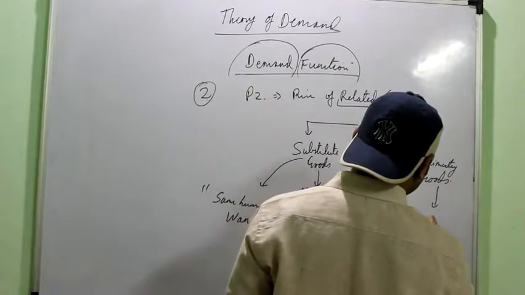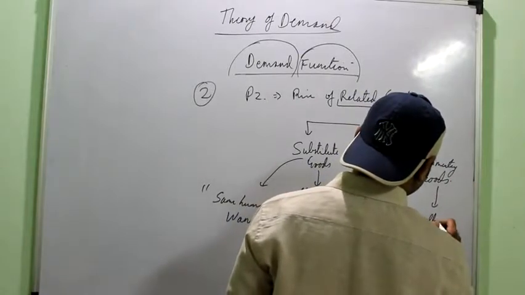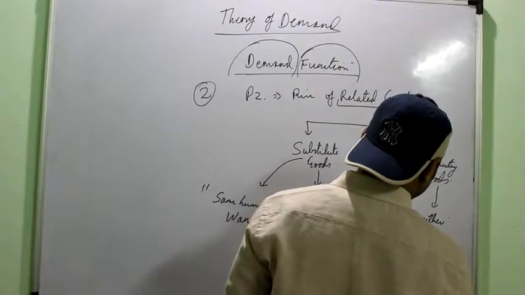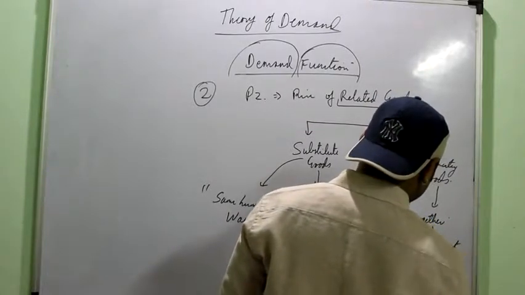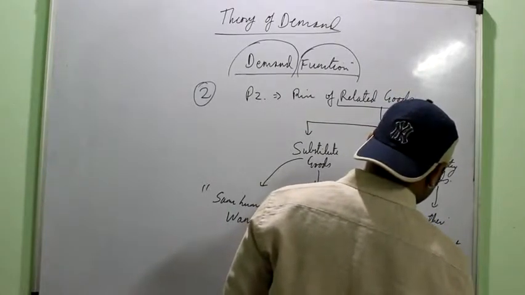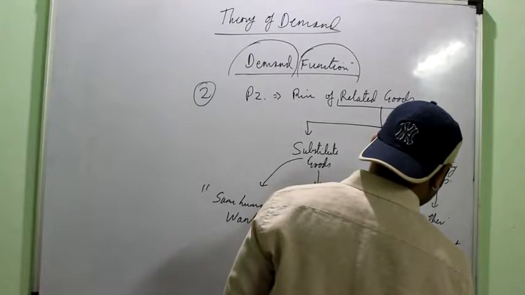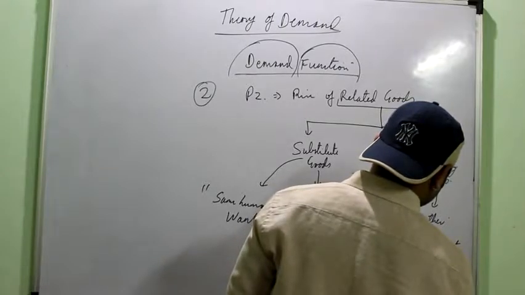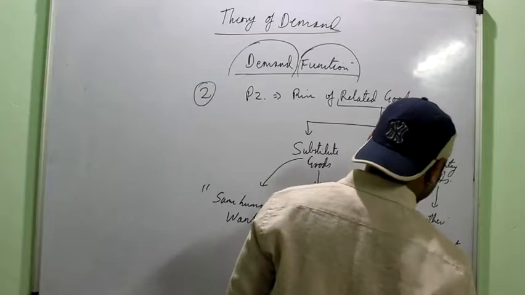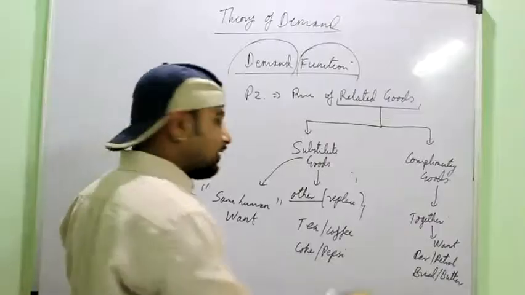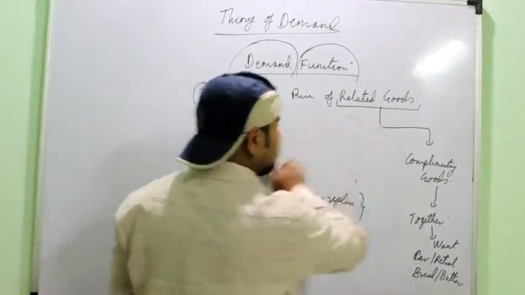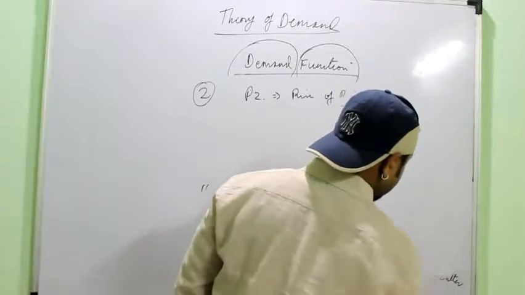Complementary goods are those which are required together to satisfy a given human want. For example, say your car and petrol. Say bread and butter. Say shoe and socks, right? Mobile and cell.